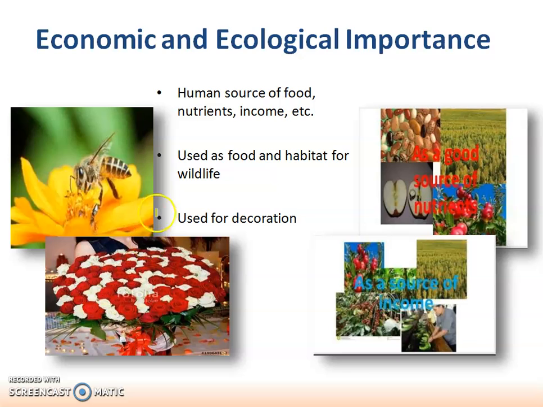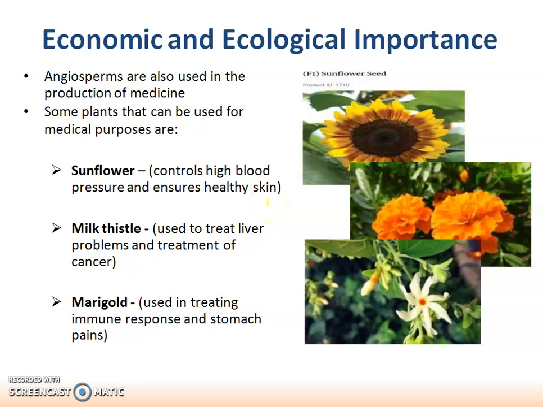Then the economic and ecological importance of angiosperms. They are the source of food, nutrients, income, etc. Most of the plants are a source of food. They are used as food and habitat for wildlife. They are used for decoration, and angiosperms are also used in the production of medicines, for some medicinal purposes.